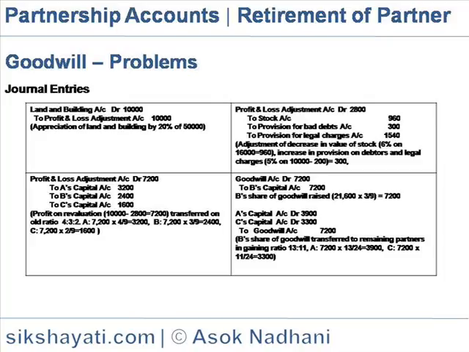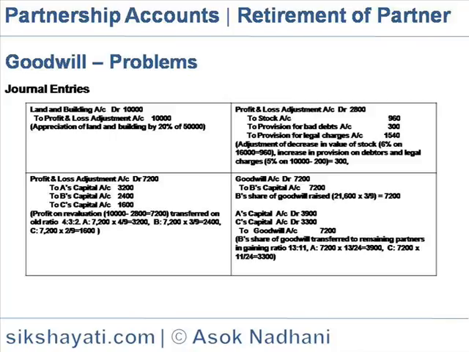Next, the balance of profit and loss adjustment account is 7,200, lying after 10,000 credit and 2,800 debit. So the 7,200 lying in the credit of profit and loss adjustment account would be adjusted to the respective capital accounts of the old partners in the old ratio.